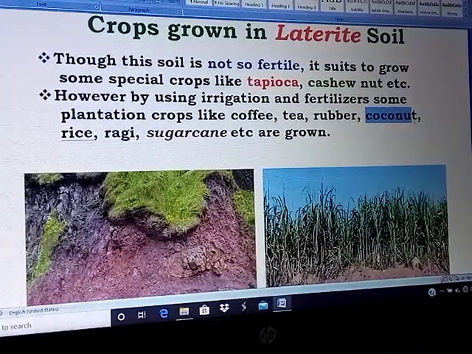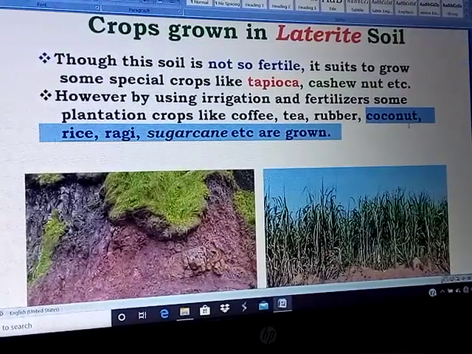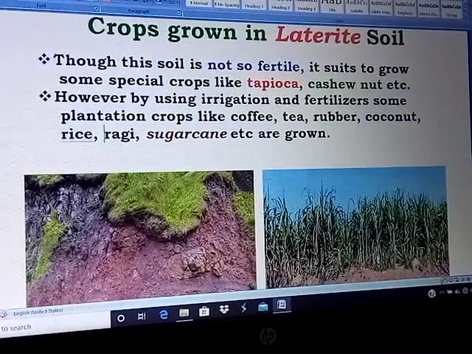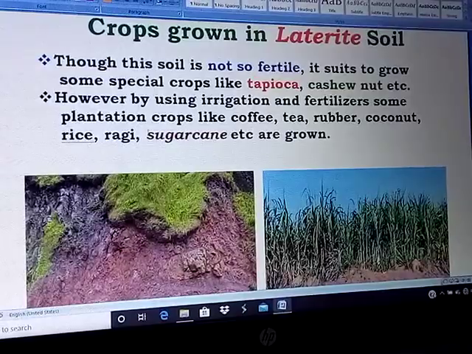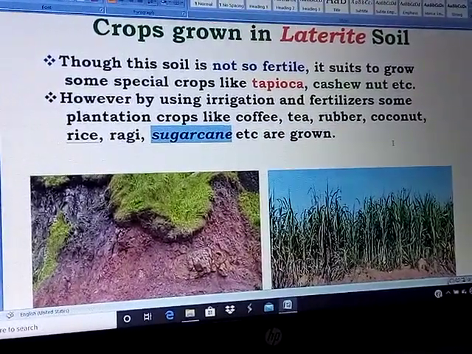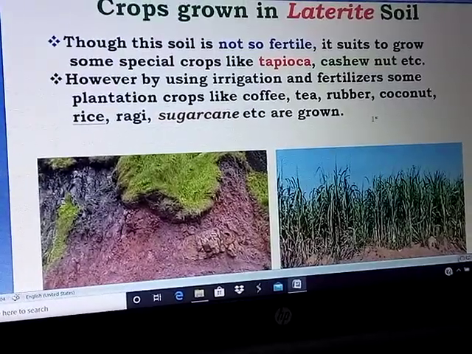South India, especially Kerala, is known for coconut. So coconut, rice, ragi, and by the way, sugar cane is also possible to grow in this laterite soil.